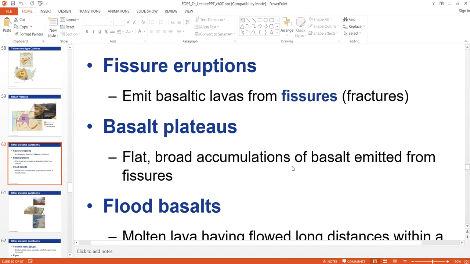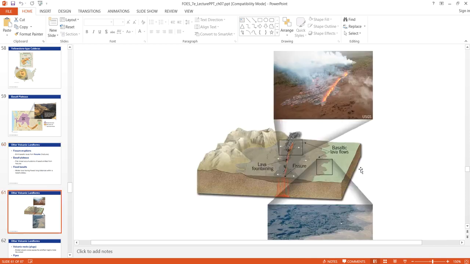So without creating a cone-like structure, a mountain-like structure, this magma chamber over the years creates a pressure. It builds a pressure on the crust, and that allows these narrow fractures to build, and those fractures over the years turn into fissures. These fissures are those narrow openings that allow the lava to be released on the surface.